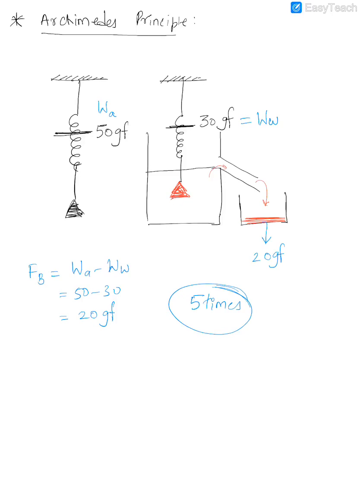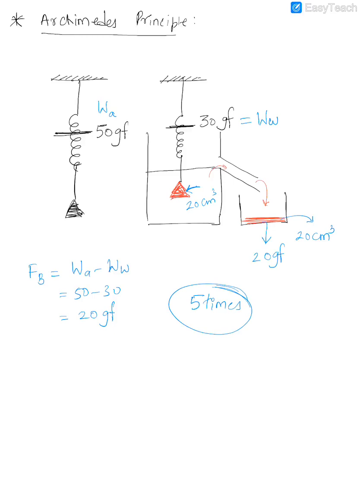Now, if I tell you that the volume of this solid is say 20 cm cube, how much would be the volume of this liquid also? 20 cm cube. Displacement method. So what is displacement method? Volume of a solid is equal to volume of the liquid displaced. That is called the displacement method.